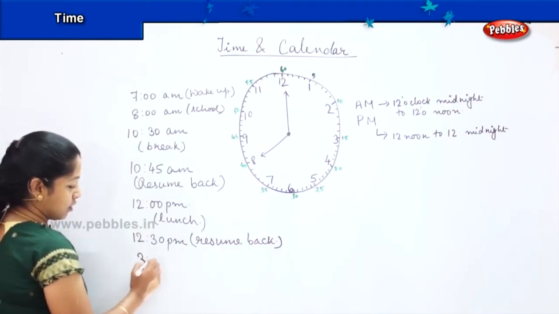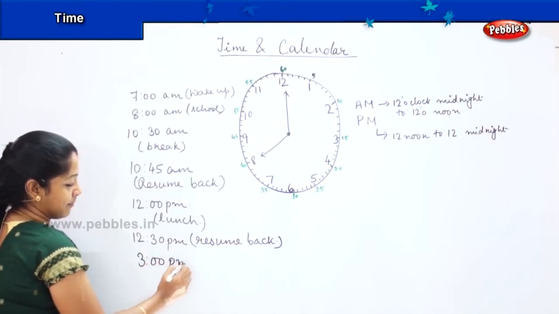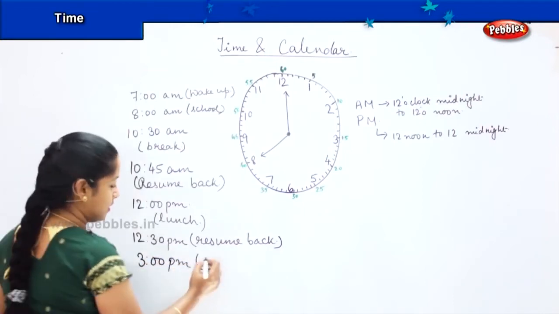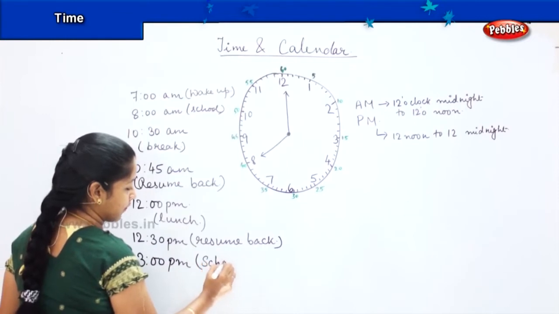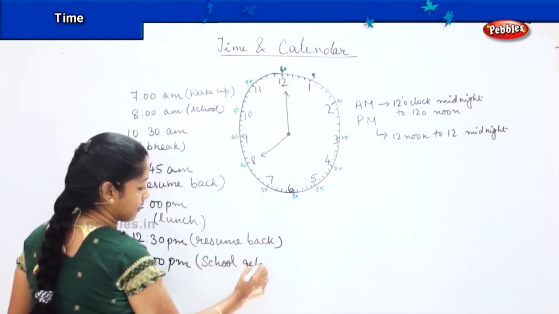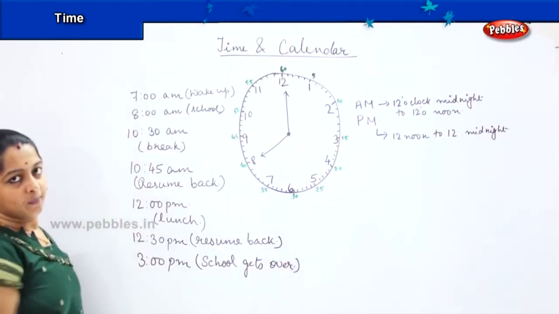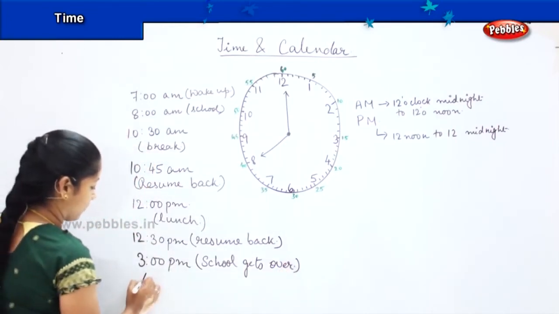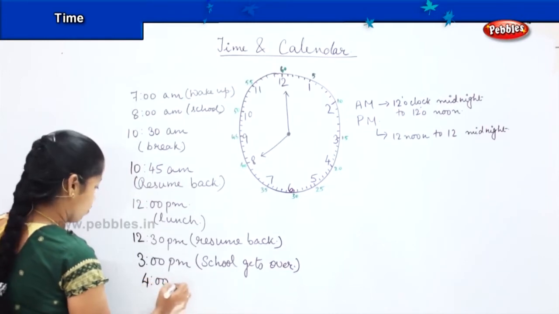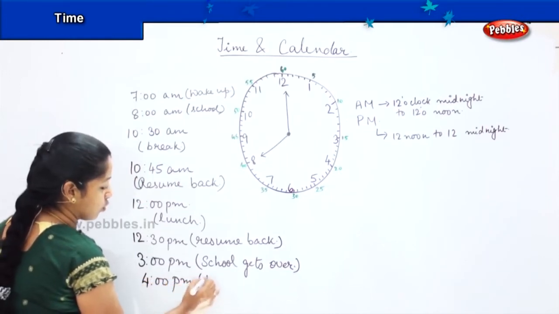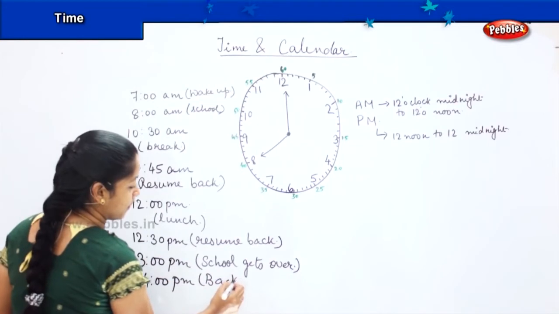At 3 o'clock, your school gets over. Yes, so you will write it as 3 PM. What time do you get back home? At 4, right? So at 4 PM, you are back to home.